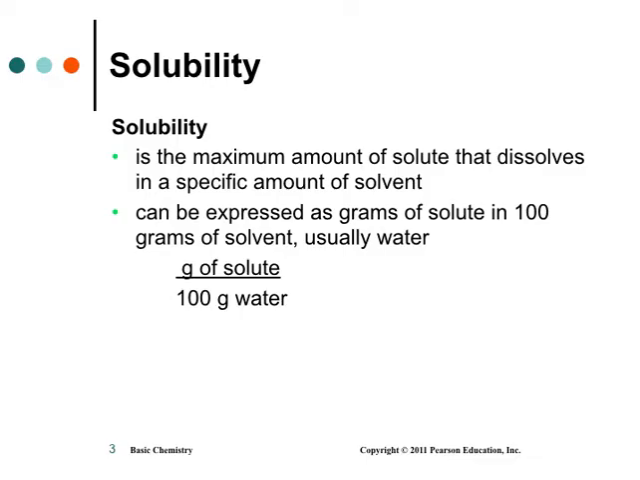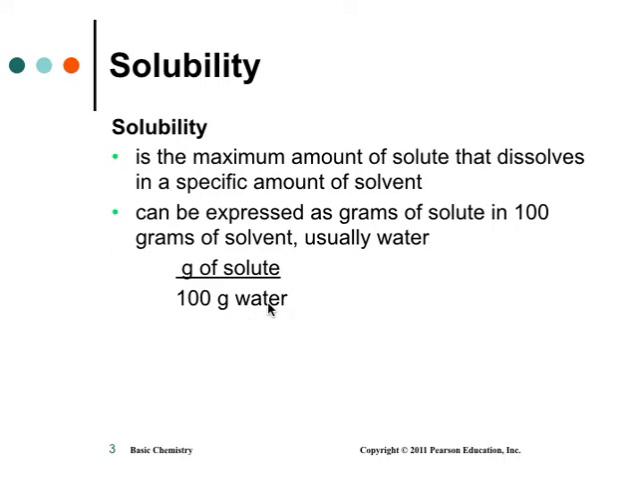So solubility is the maximum amount of solute that dissolves in a specific amount of solvent. Normally it's expressed in 100 grams of water. So how many grams of a certain substance can dissolve in 100 grams of water? We compare apples to apples and say, here's 100 grams of water. How many grams of this dissolves in it? Or how many grams of this dissolves in it? Is it 0? Is it 100? Is it 1,000? All those will then be compared in how soluble something is.